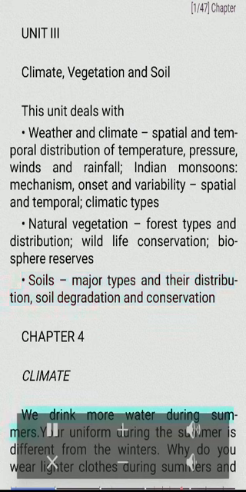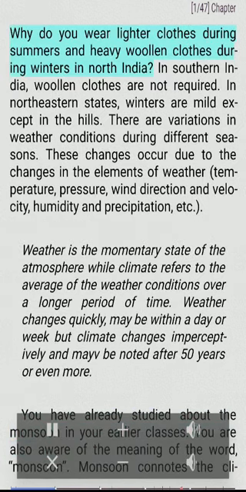Chapter 4. Climate. We drink more water during summers. Your uniform during the summer is different from the winters. Why do you wear lighter clothes during summers and heavy woolen clothes during winters in North India? In southern India, woolen clothes are not required. In northeastern states, winters are mild except in the hills. There are variations in weather conditions during different seasons.